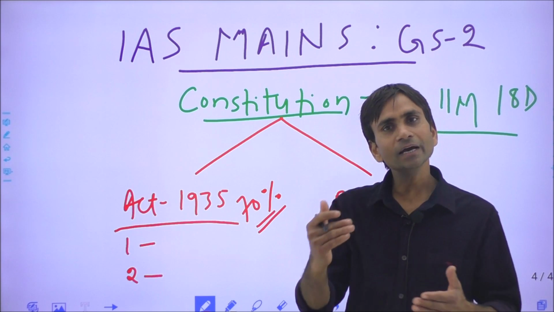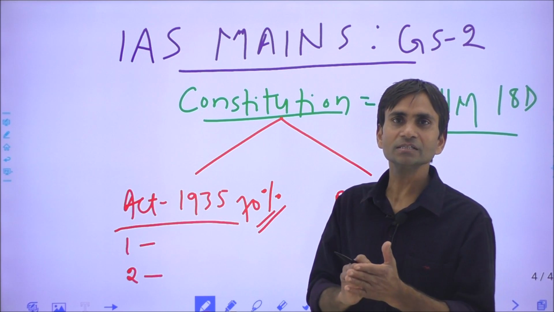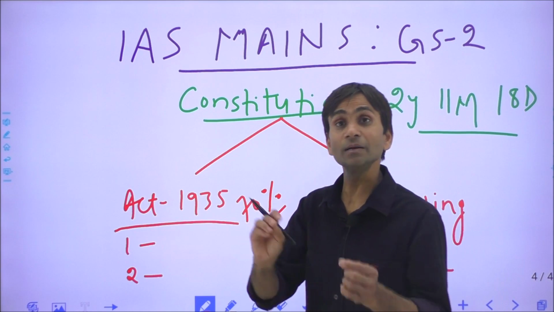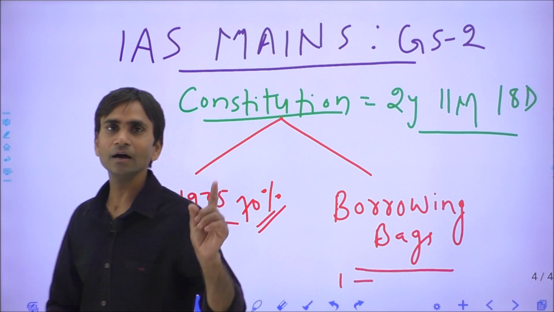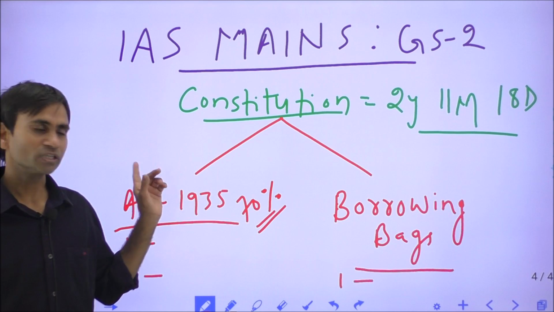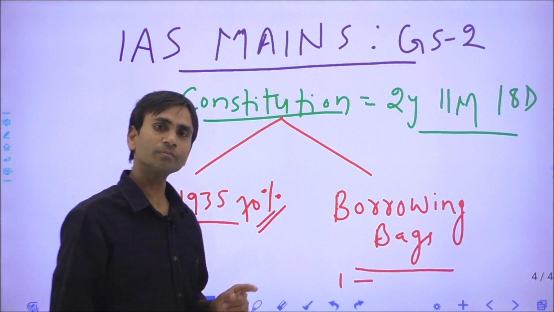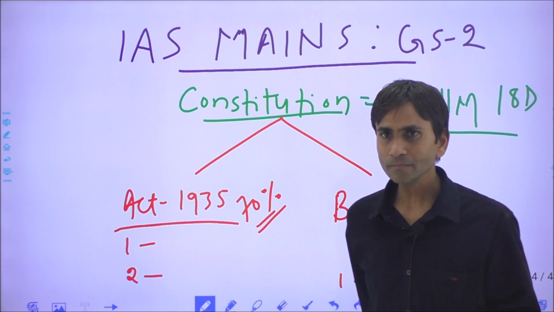So we altered these features and added the Indian President, and the Indian President became an integral part of our parliament. So this was a change, not a direct adoption of the features.